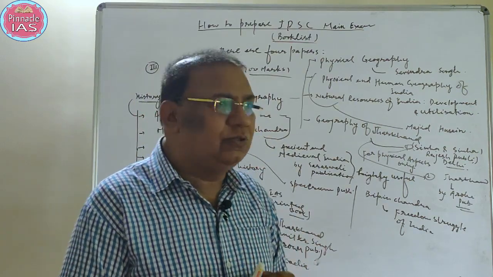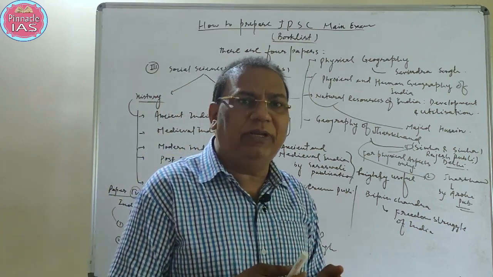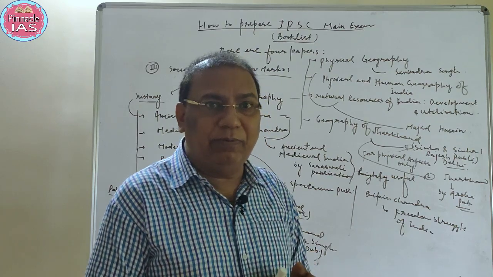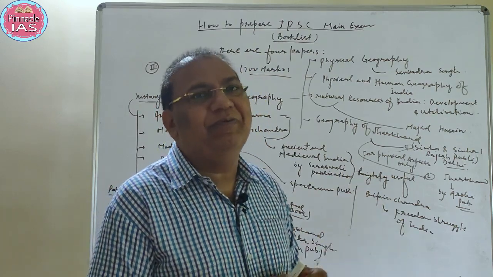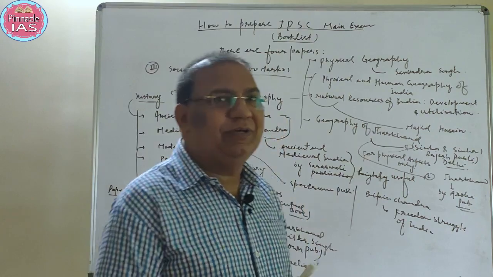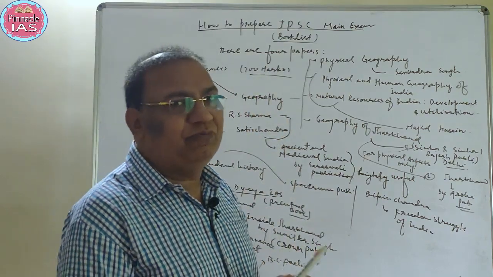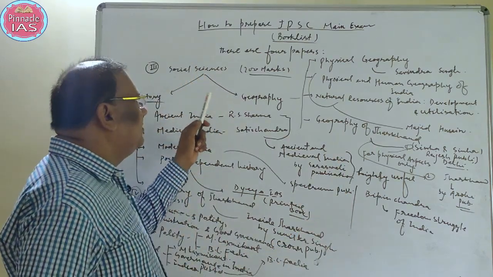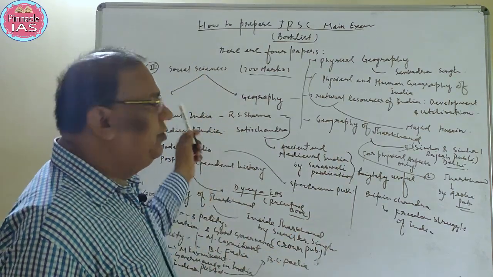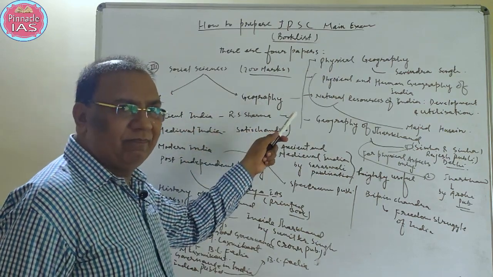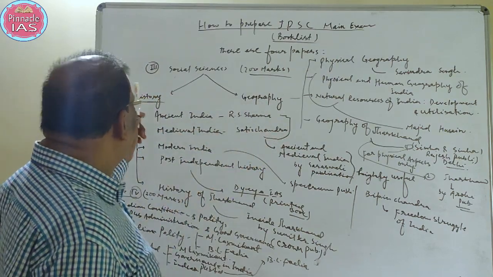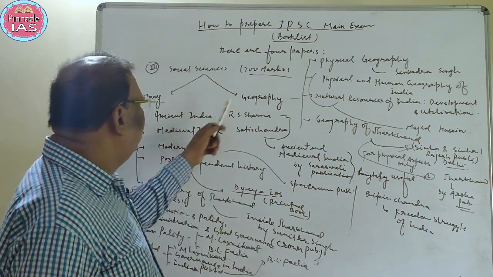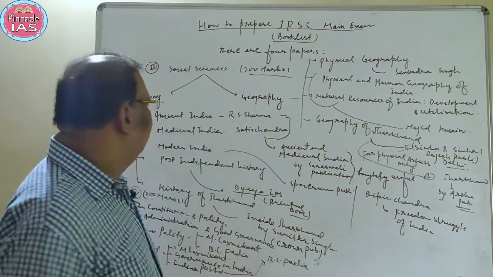Understand? So to score in the main examination is also very easy. Easy in the sense that if you are good in prelims, you can also score very well in the main examination. Understand? So let us talk about each and every paper and what the book list should be. Social sciences had 2 papers, history and geography. 100 marks are allowed for history and 100 marks for geography.